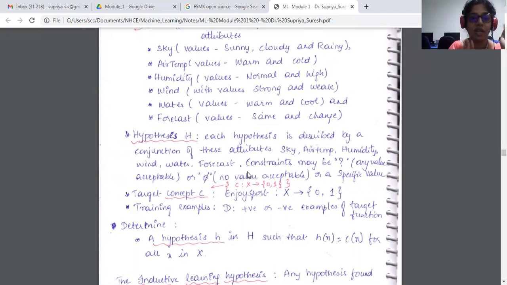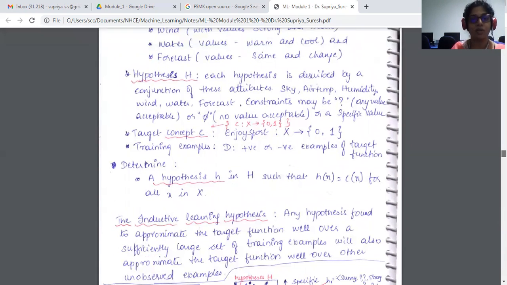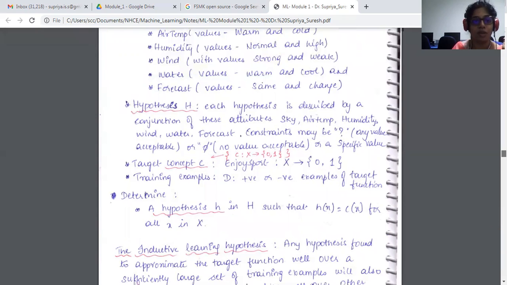So I'm going to take the enjoy sport X, which belongs to 0 or 1. The training instance D is the positive or negative examples of the target function. What are we actually going to determine? A hypothesis H in H such that H of X is equal to C of X for all X in capital X. All X are the instances within the capital X, which is the instance space. So this is your entire concept learning with respect to the enjoy sport problem statement.